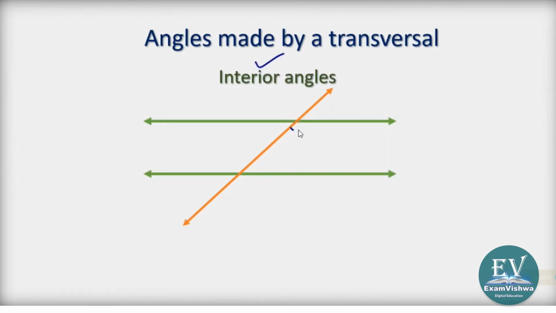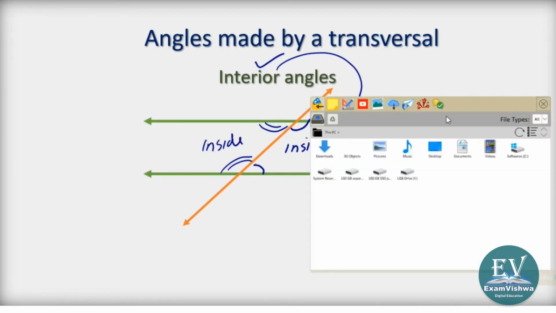Interior angles, inside angles. These are inside angles. Here is also an angle inside the parallel lines. And it has been found that these angles are called interior angles, inside. And when interior angles were measured, it was found that their total is equal to